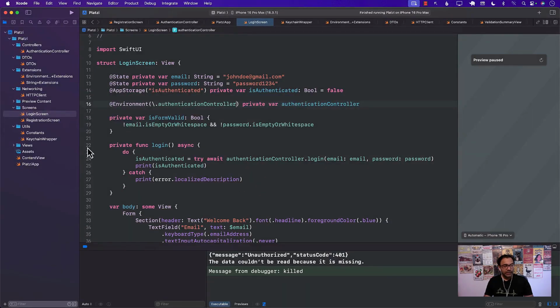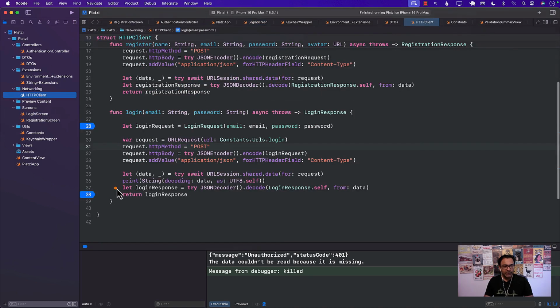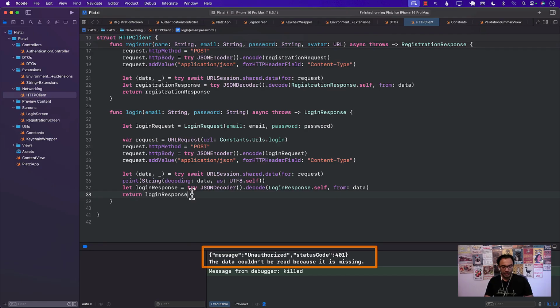All right, so I did a little bit more digging around into this. If you look over here in my HTTP client, what I did is whatever the data is being returned, I just printed it out so that I know what is the response coming in. And this was the response that was coming back, unauthorized. And I'm like, wait, unauthorized? How can I be unauthorized?